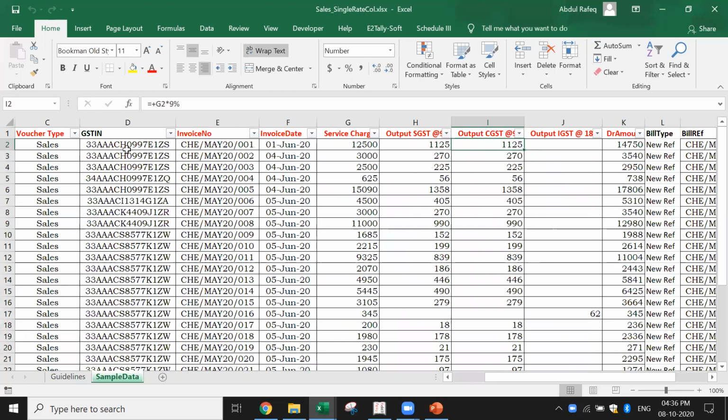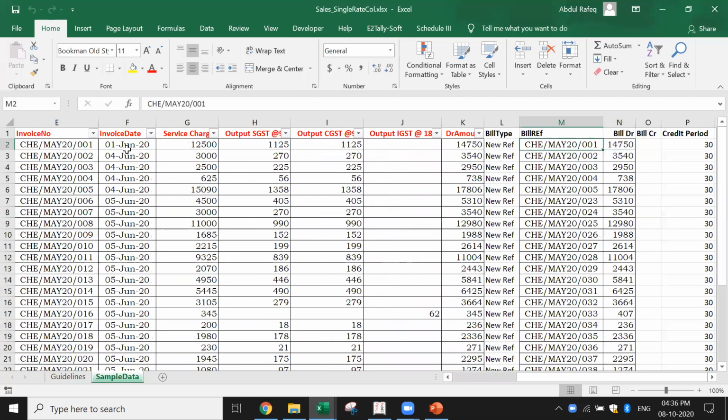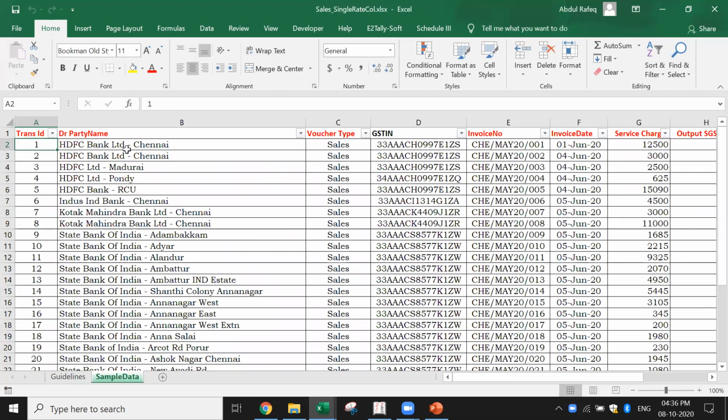What is important is to understand the structure in which the data is available. Now, if you see here, I need to understand what the debit and credit are, which party is to be debited, which party is to be credited, and which ledgers need to be created. In this case, we have already given the name as debit party name. This is a service provided to various banks. So this debit party name is given. Voucher type is providing a service to the bank.